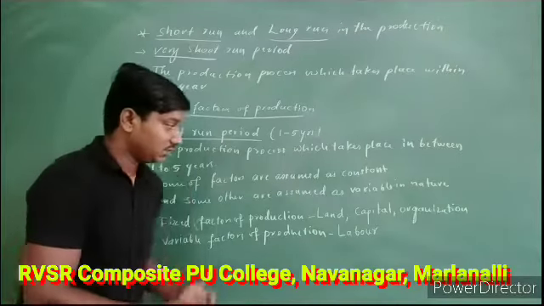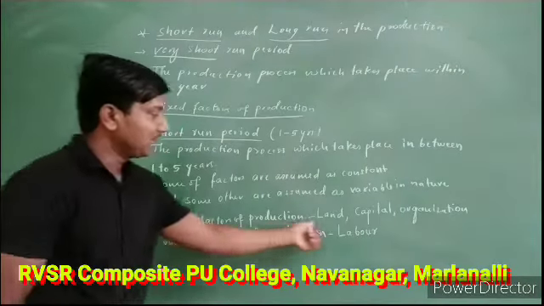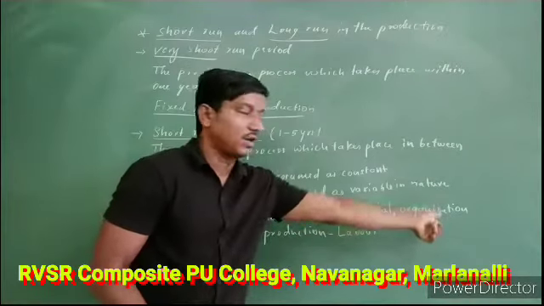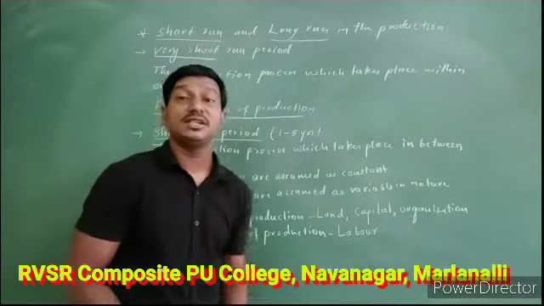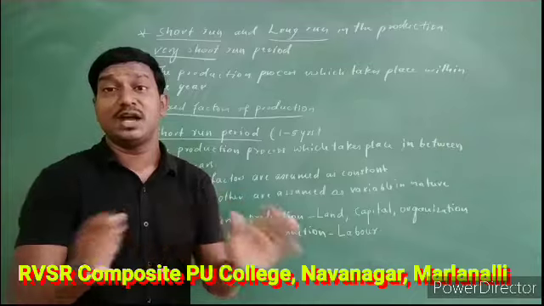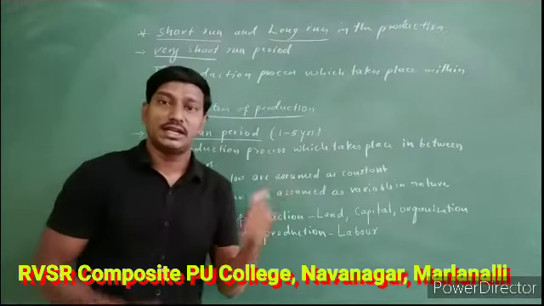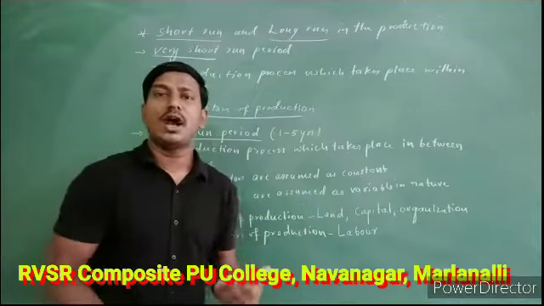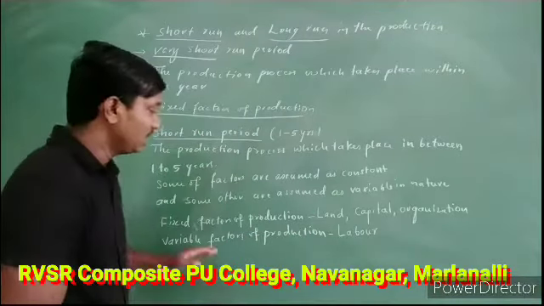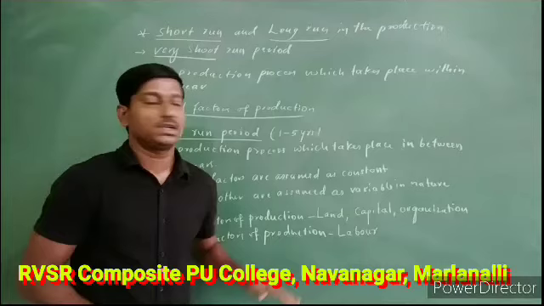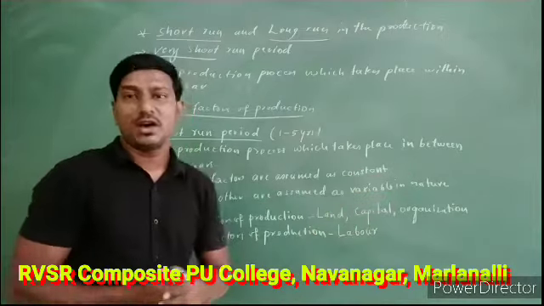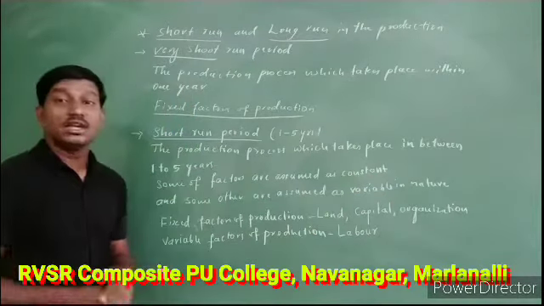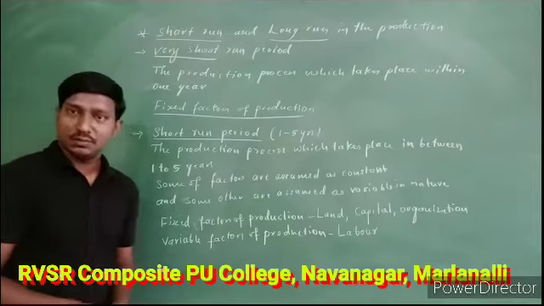So land, capital and organization are assumed as fixed, and labor is assumed as a variable factor which keeps on changing. One day we may take 100 laborers, another day 50 or 70 laborers, depending on the requirement of the production, we change the labor, but not land, capital and organization. So this is about the short run period in production.